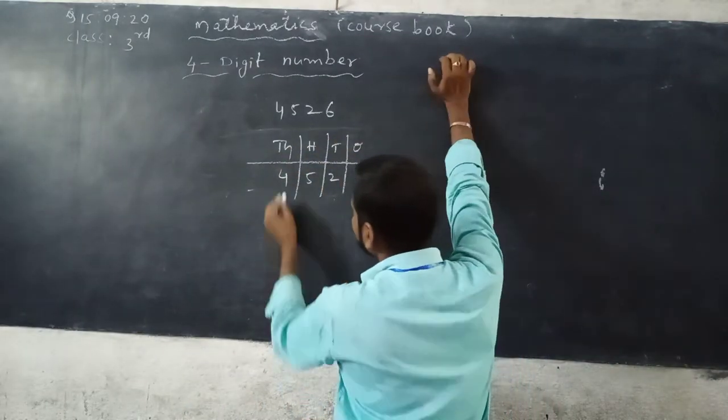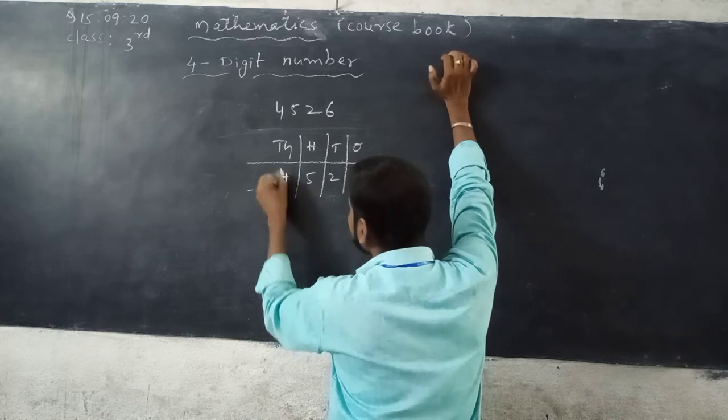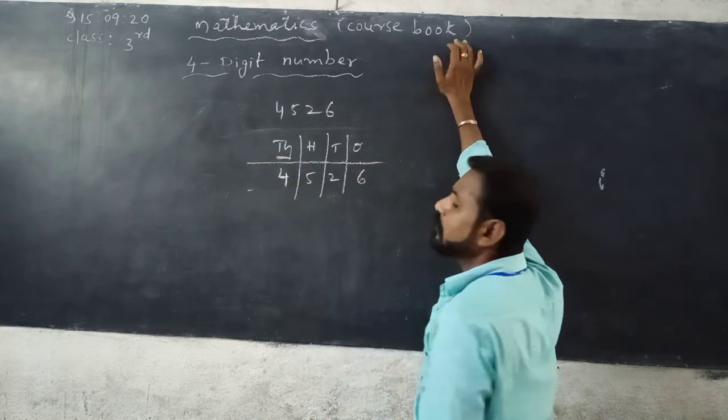So first we have to take 4. Where is 4? 4 is in thousands place. So 4,000.